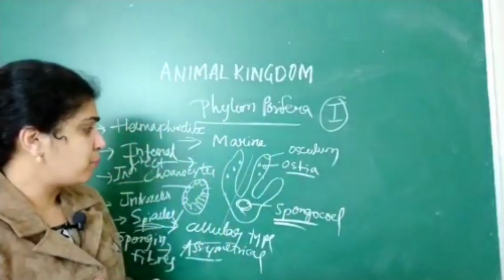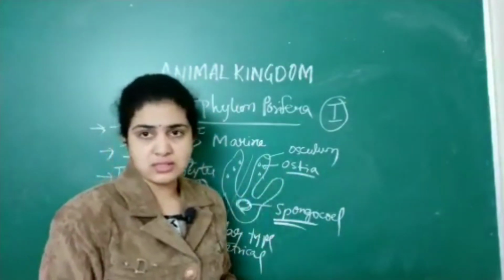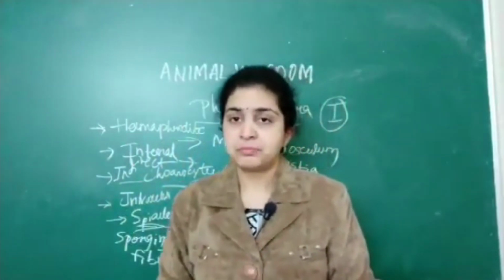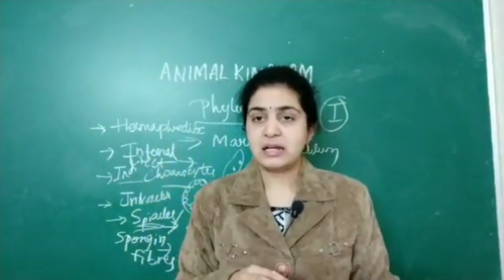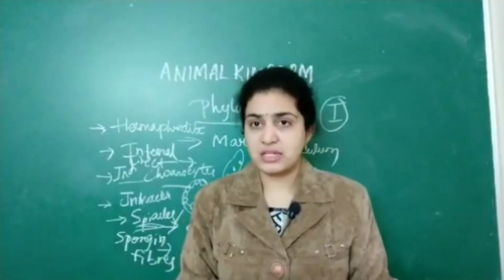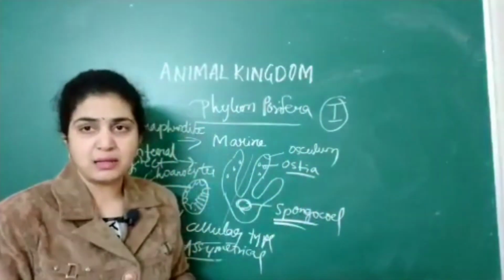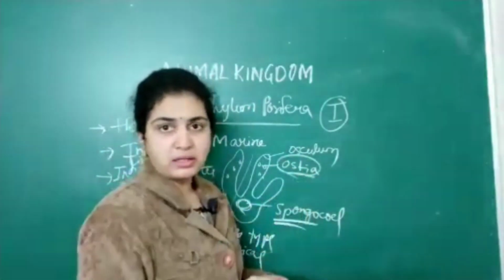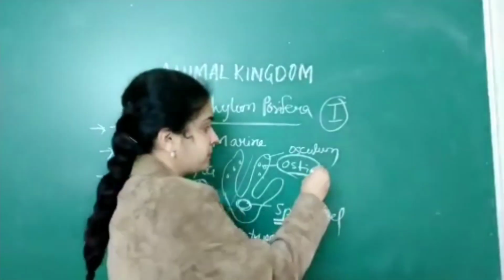Then a later important point you should remember is the use of the ostia. They help in transportation of water. That is, water will be transported, and also excretion of waste, as well as respiration. These 3 important points, the ostia play an important role. What are the 3 functions of ostia? This is an important NEET question which is asked.